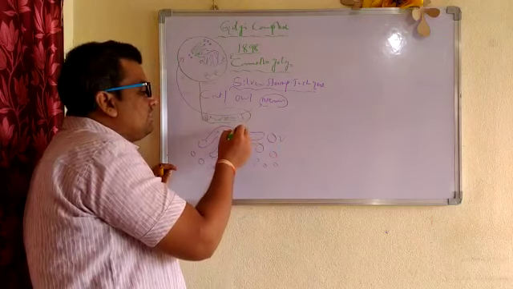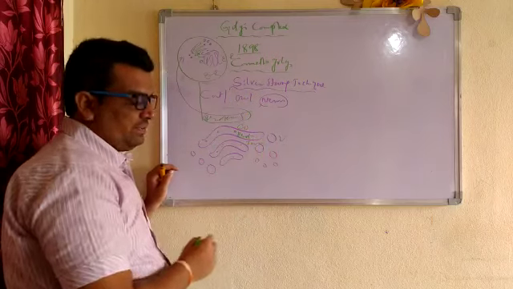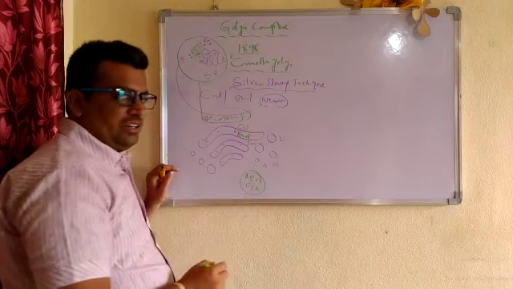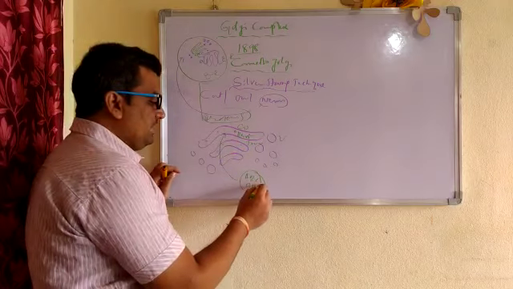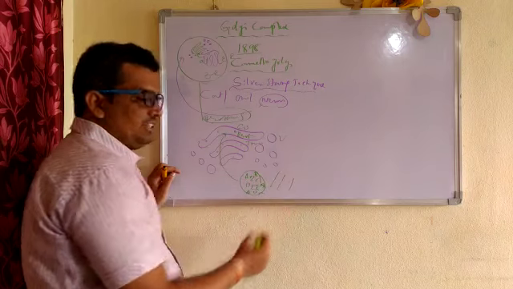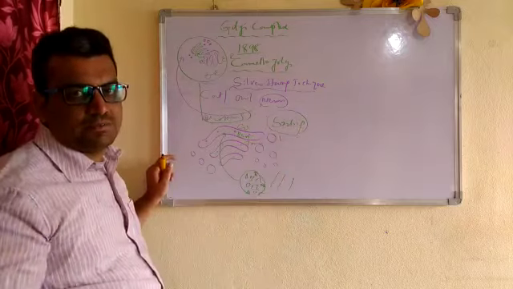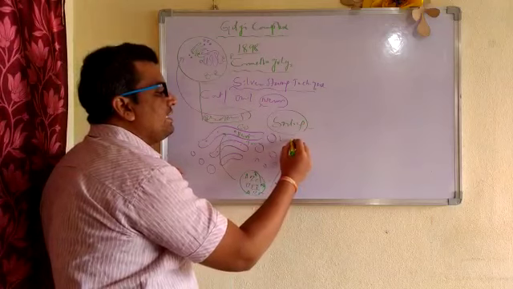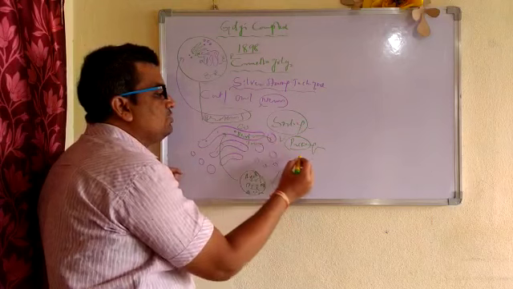Wherever the proteins come and attach to the cis face, these proteins are sorted out. For example, if you have proteins A, B, C, D, E, F, G, when they come to the Golgi bodies, they separate them: A, B, C, D, E, like that. This is called sorting of proteins according to their importance and the needs of our body. So sorting and packaging, then pack and release into vesicles.